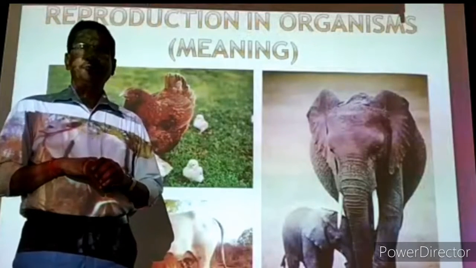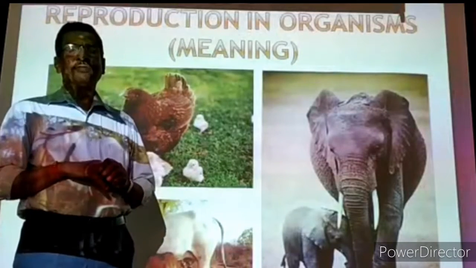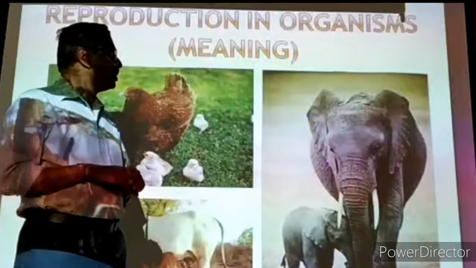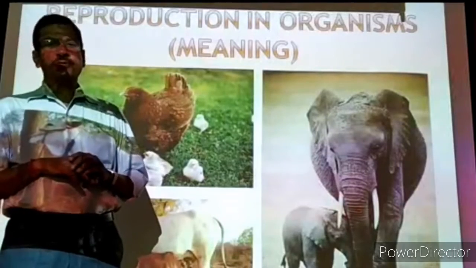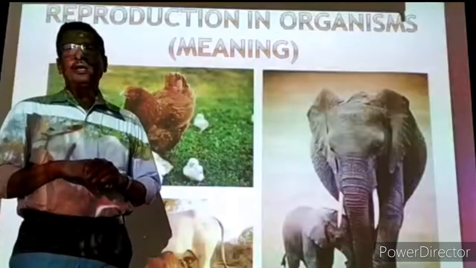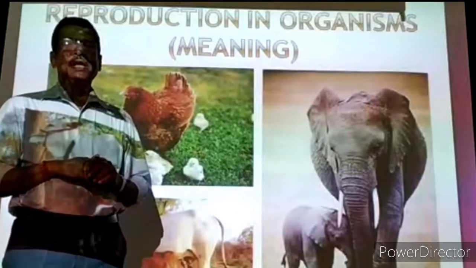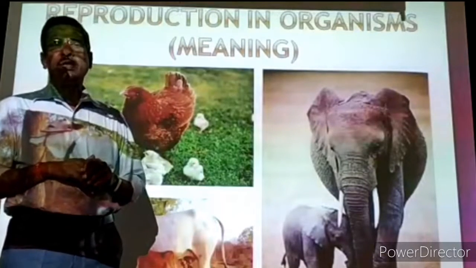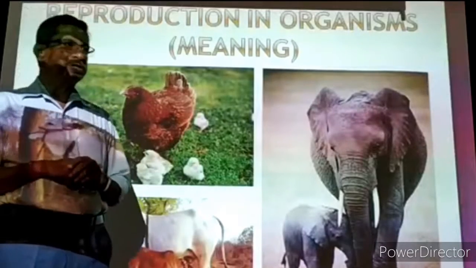We are going to have biology class today. Today I would like to take the first chapter in zoology. The topic is reproduction in organisms. First we have to know what is the meaning of reproduction. Reproduction means the multiplication of the young ones, the multiplication of the individuals of the same species. This is actually the meaning of reproduction.